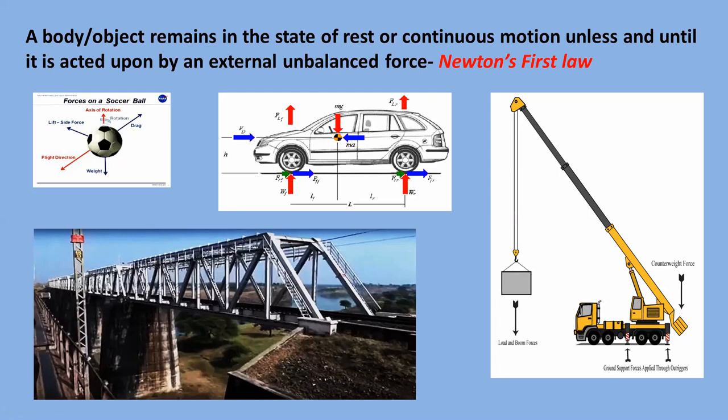Then the second object here is an automobile. The automobile will remain in static equilibrium or dynamic equilibrium because of the forces. So here different forces are shown on the automobile.